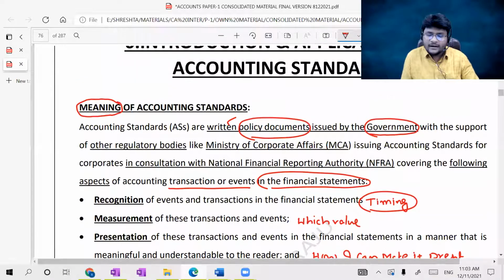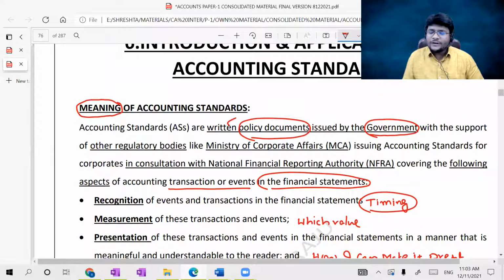All of you concentrate. If I explain the meaning of accounting standards right now, then you can appreciate it in a full-fledged manner. Accounting standards are written policy documents ultimately issued by the Accounting Standards Board of ICAI. Coming to corporate entities, they should be notified by the central government through the Ministry of Corporate Affairs in a separate notification.